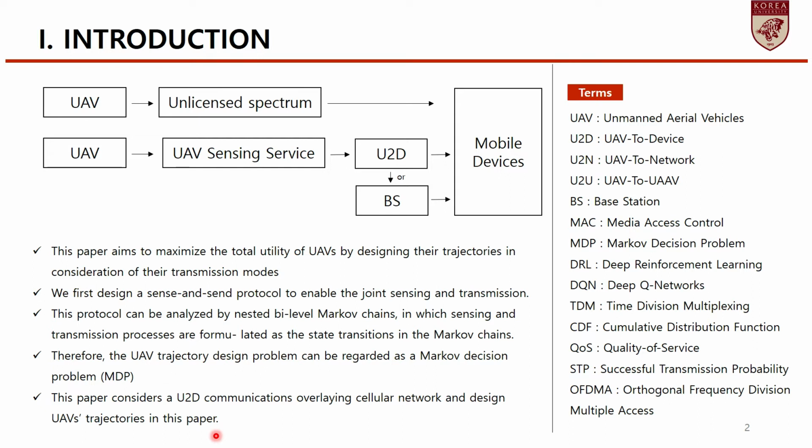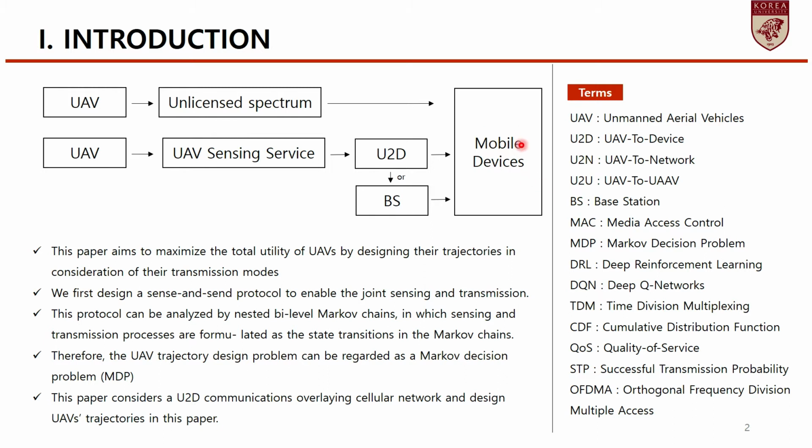Unmanned aerial vehicle. UAVs are regarded as a promising facility to provide sensing service. UAVs transmit their sensing data to terrestrial mobile devices over the unlicensed spectrum.